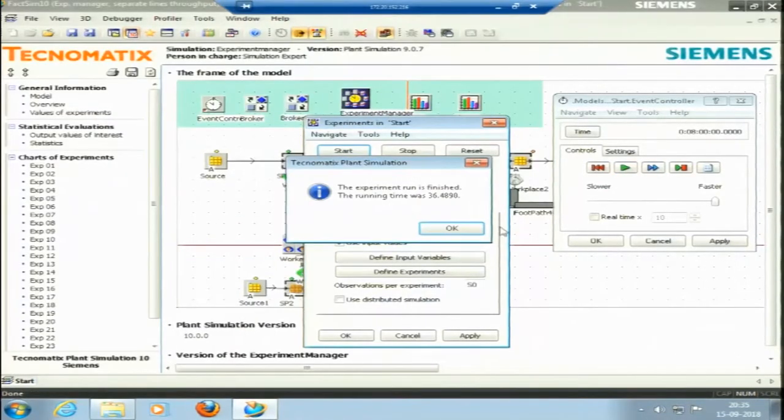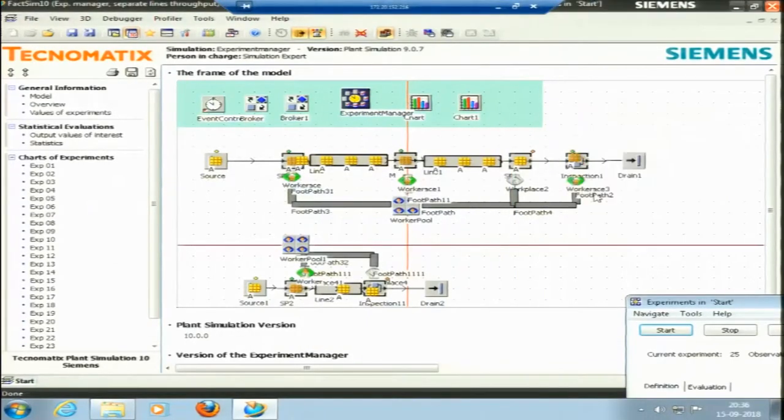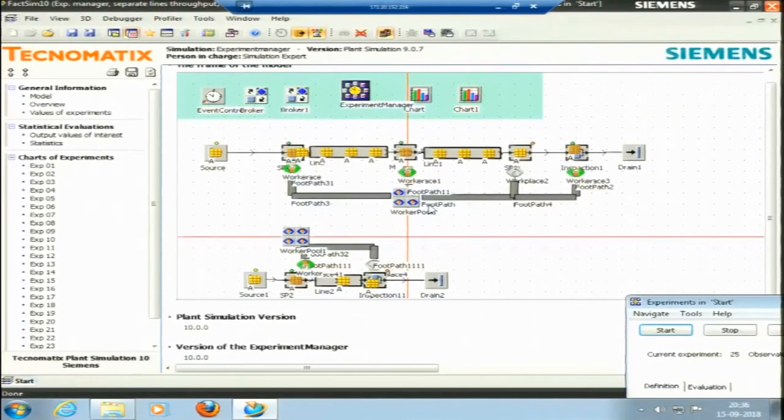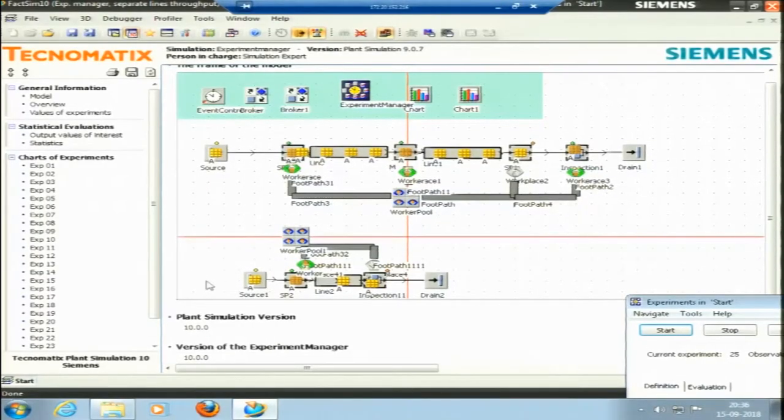So, it has generated a report. The total running time for the simulation is 36 seconds. 25 times 50 is 1250. It has run 1250 experiments in 36 seconds. Okay. So, this is my report. Let me keep it here, I would not close it. This is the final picture that we are getting here. This is the simulation.